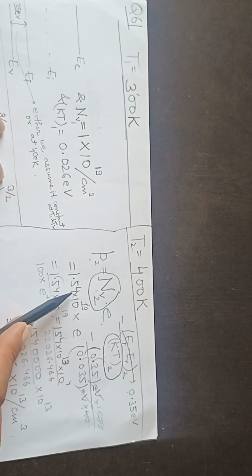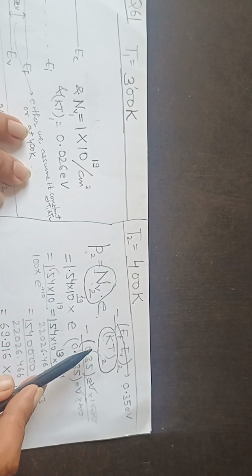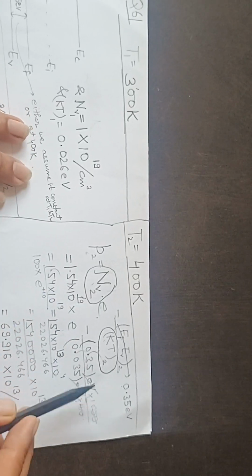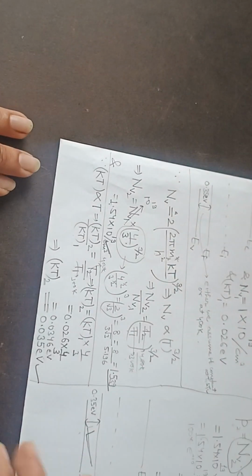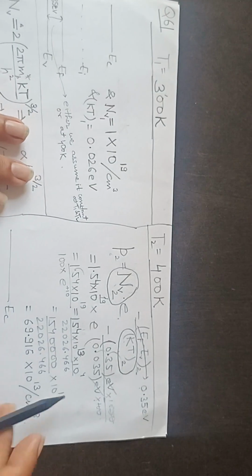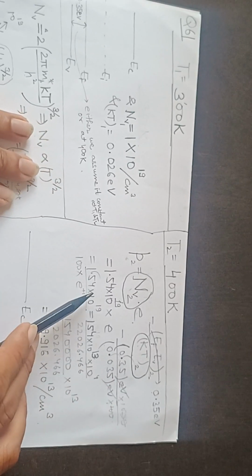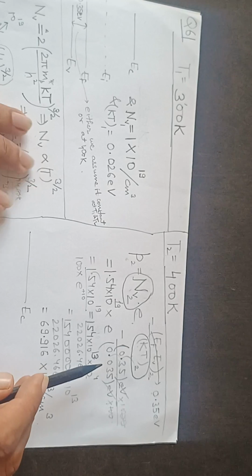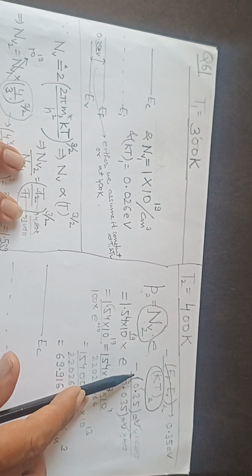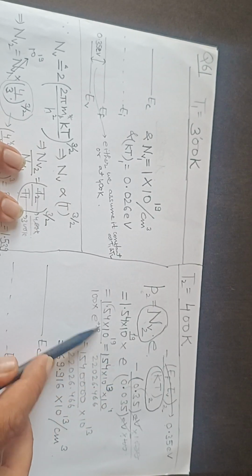So this is 1.54 into 10 raised to power 19, and this part is given to be 0.35 electron volt. This was found to be 0.035 electron volt. Okay, so this is basically 1.54 into 10 raised to power 19, and then e raised to power minus 10.